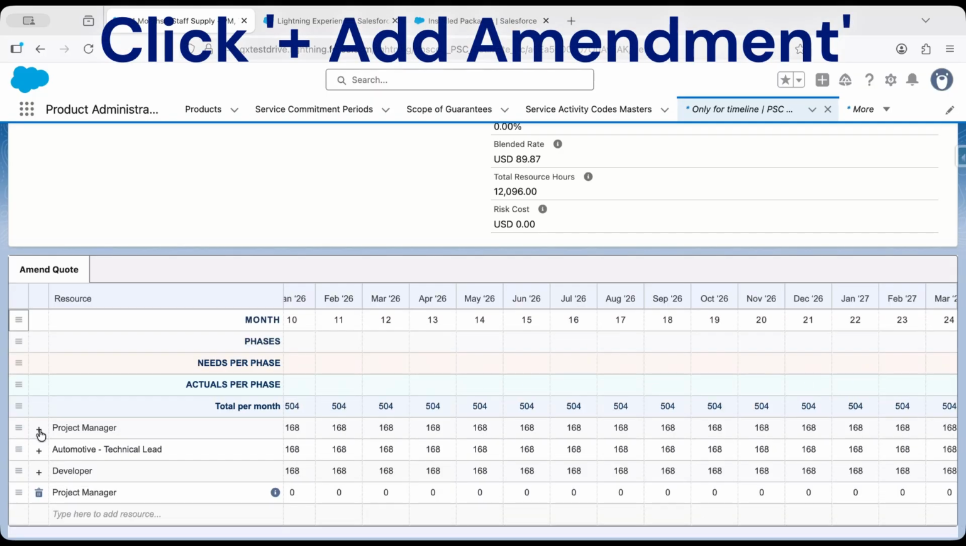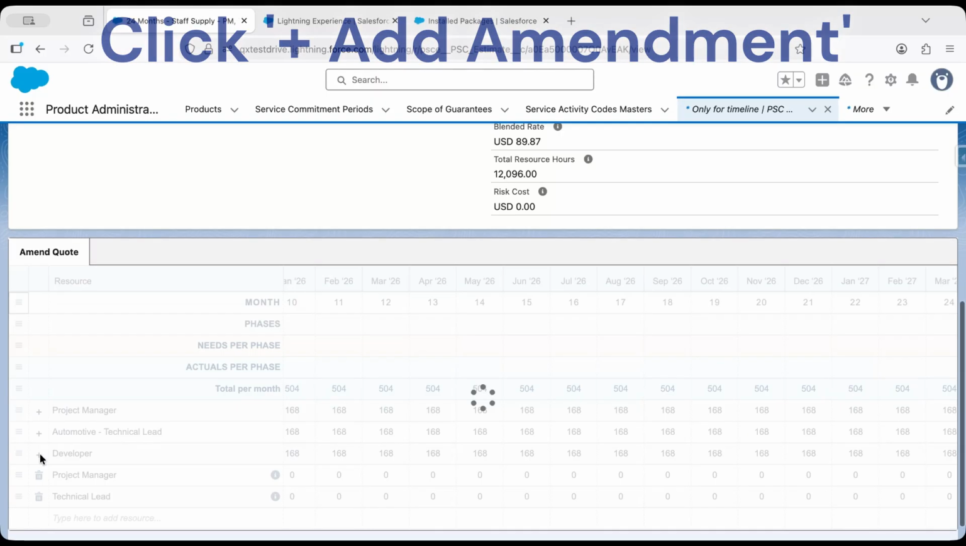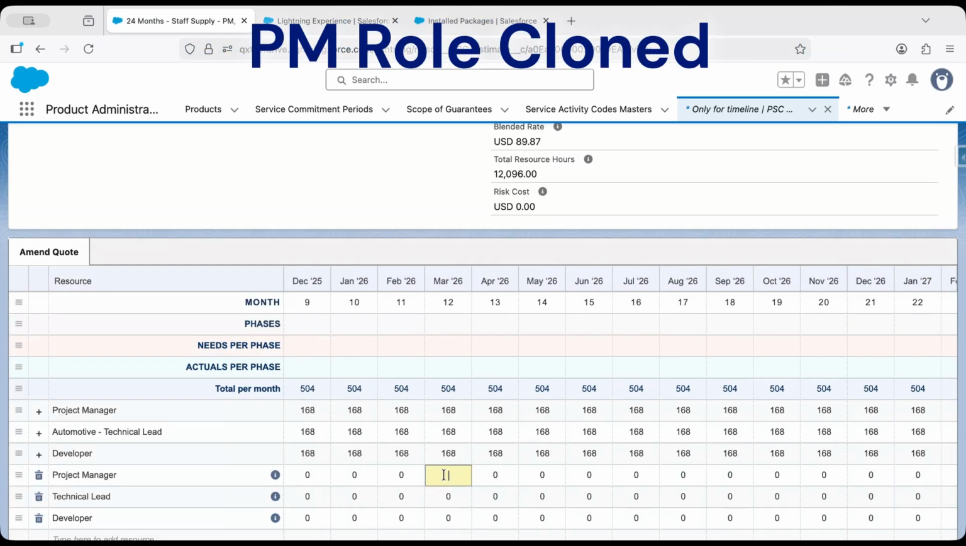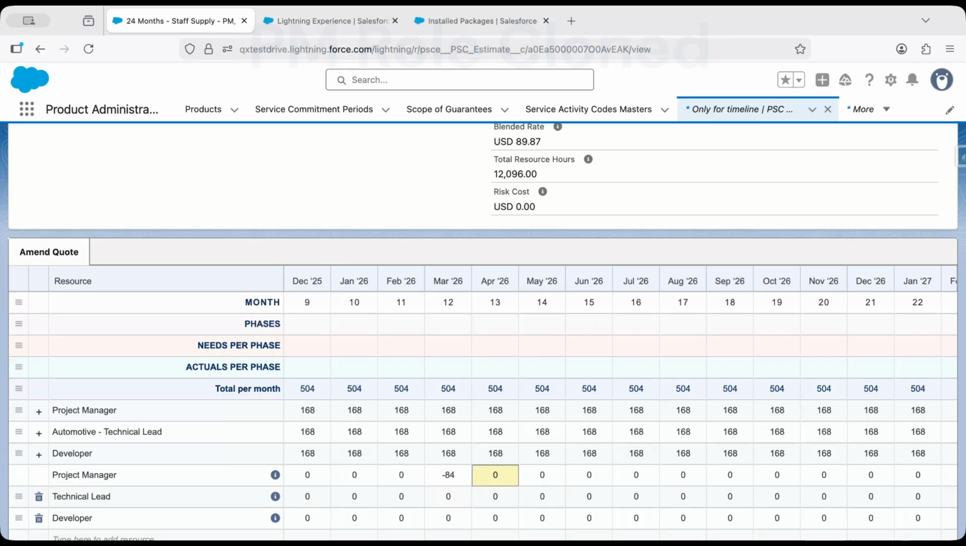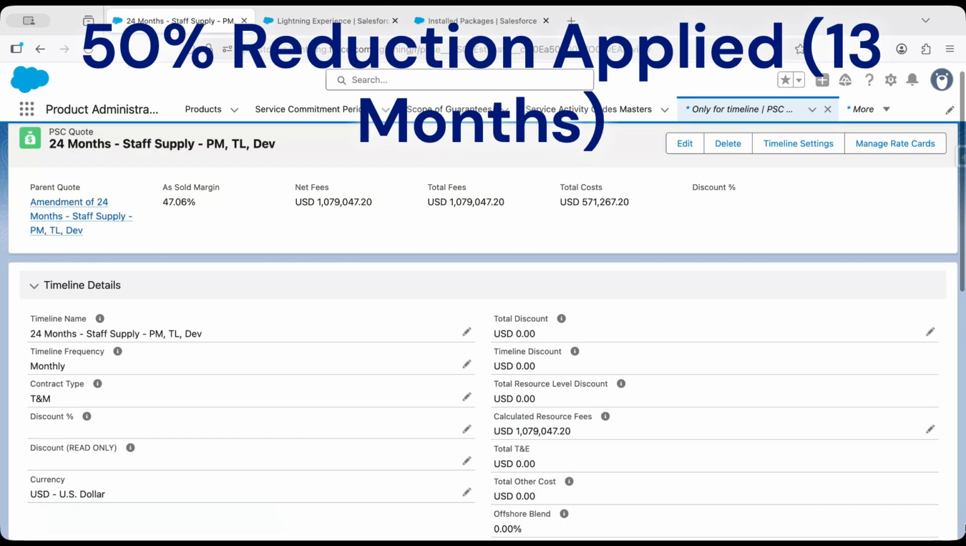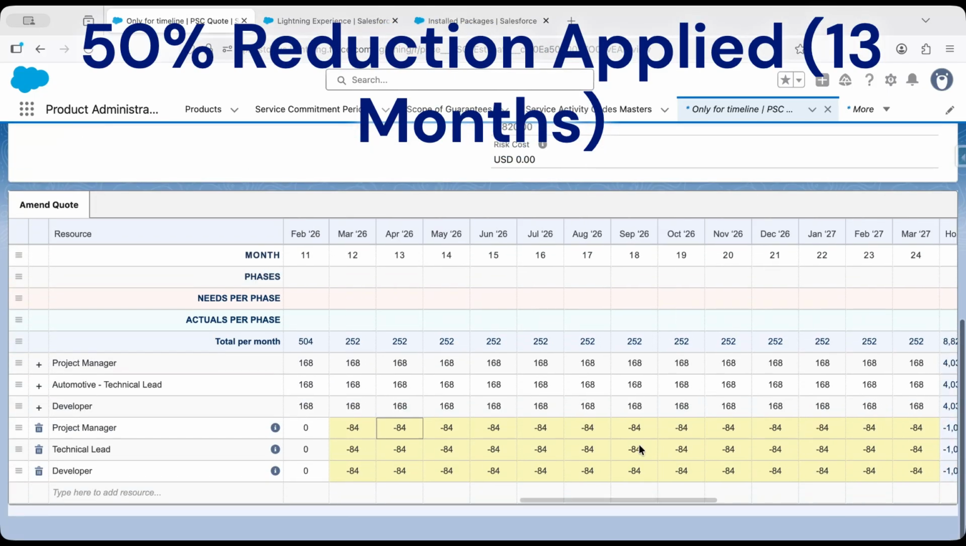The sales representative then utilizes the Add Amendment button for each of the 3 roles. This action clones the roles and pulls in their respective pricing and settings. The rep then simply inputs the required negative value. In this case, they enter minus 84 hours to achieve the 50% reduction over the last 13 months.